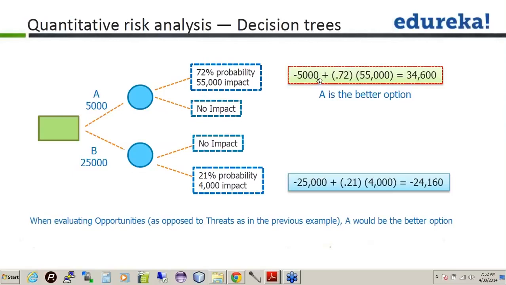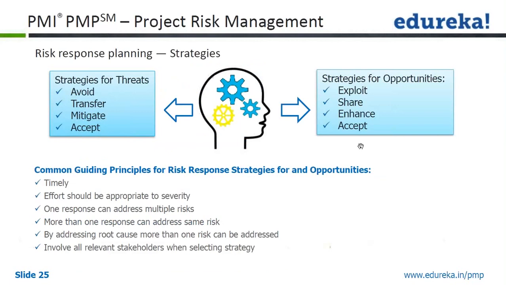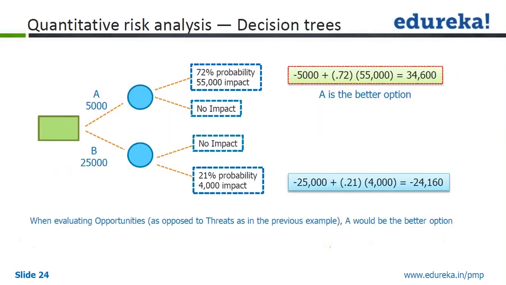It is the same example with minus 5,000 and minus 25,000, but as you have a positive impact, you can see option A is better. So when evaluating opportunity as opposed to threats, as in this example, E would be a better option.